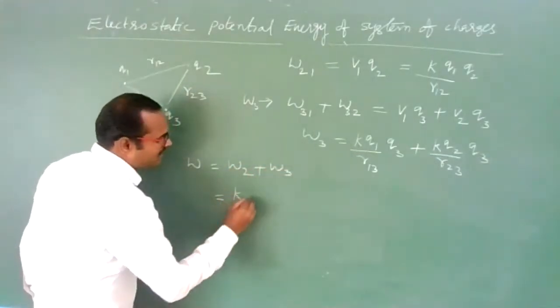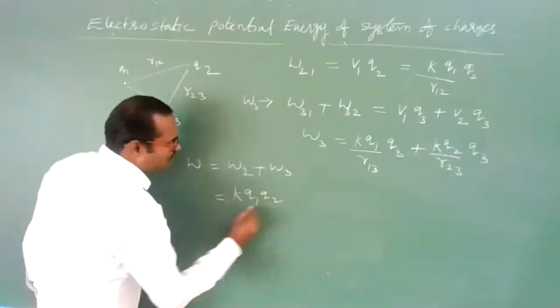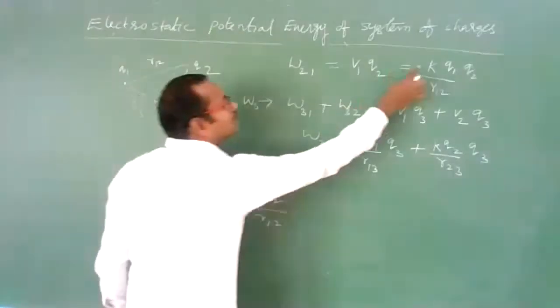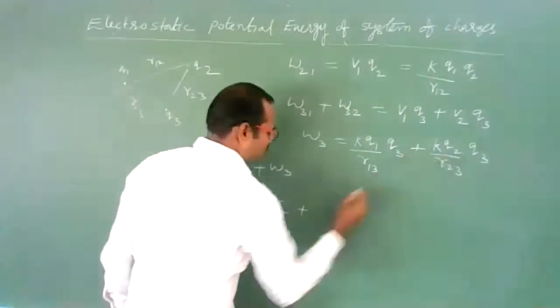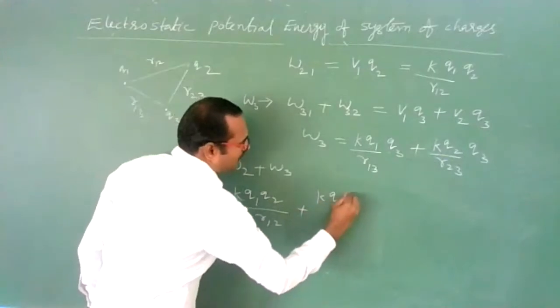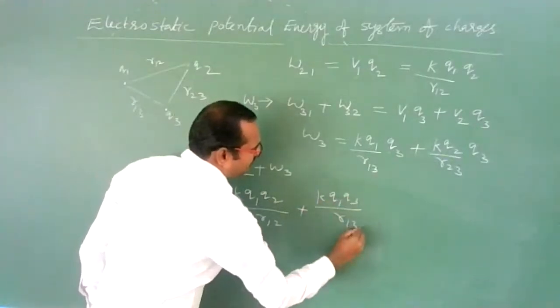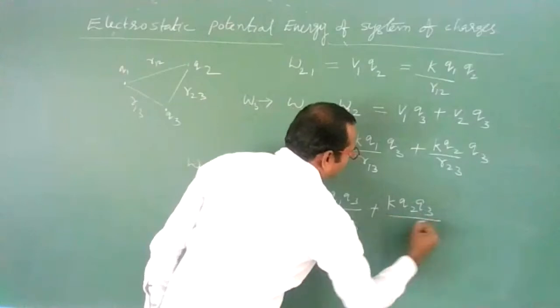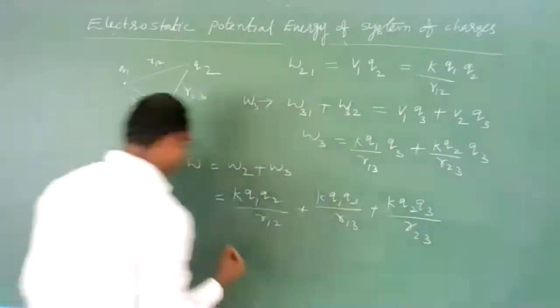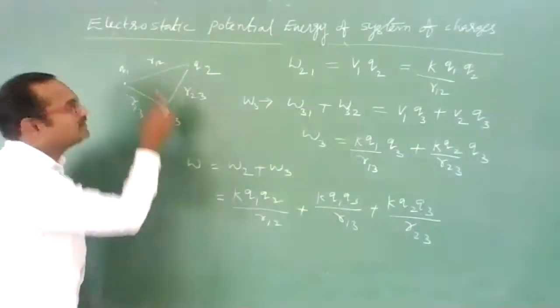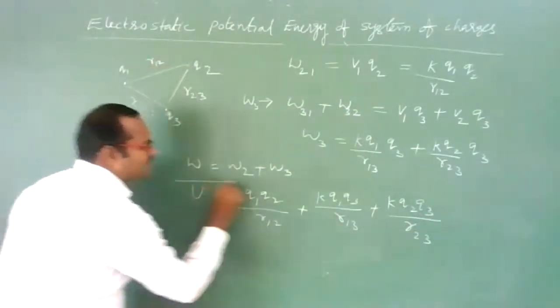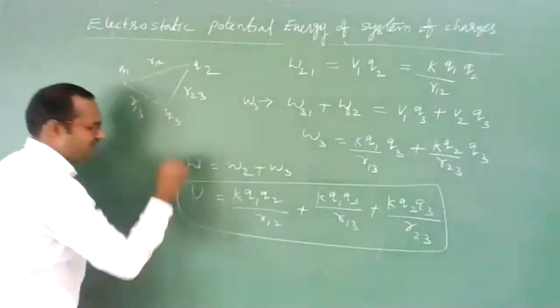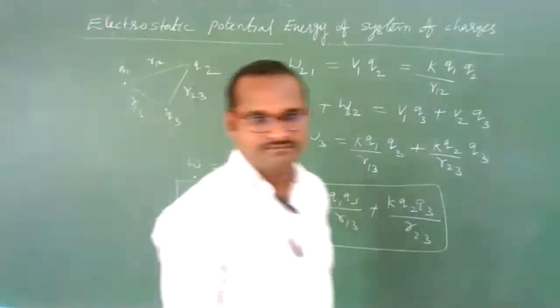That is K Q1 Q2 by R12 plus K Q1 Q3 by R13 plus K Q2 Q3 by R23. This total work done will be stored in this system as electrostatic potential energy. This will be the formula.